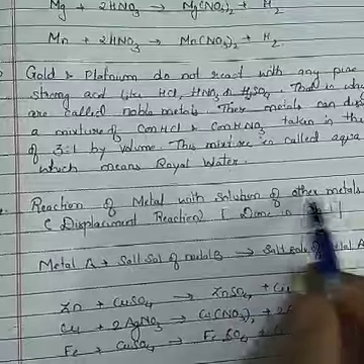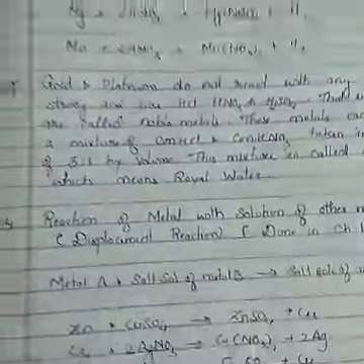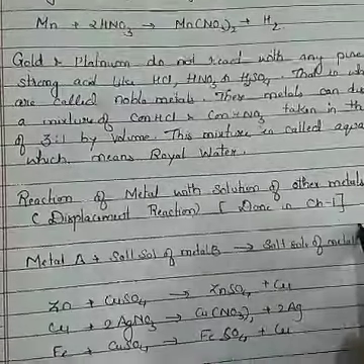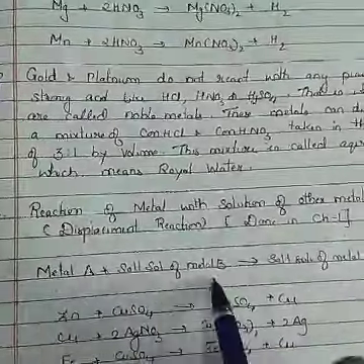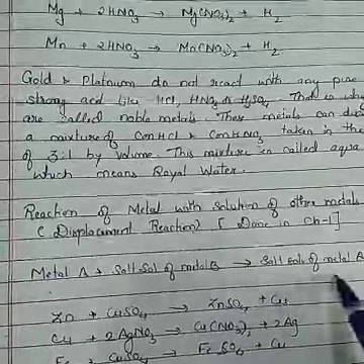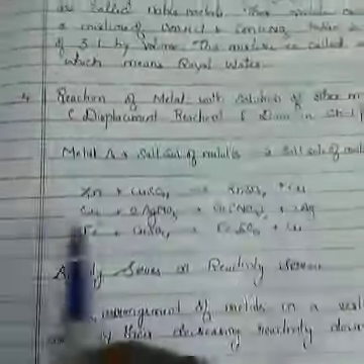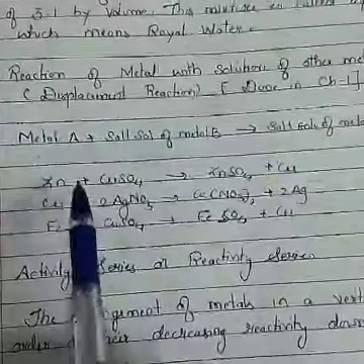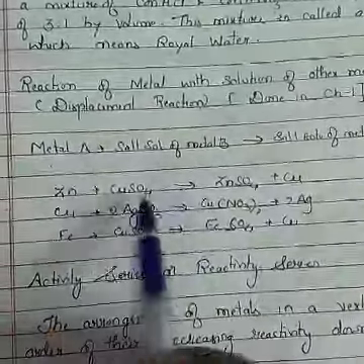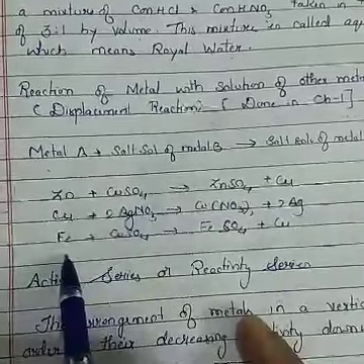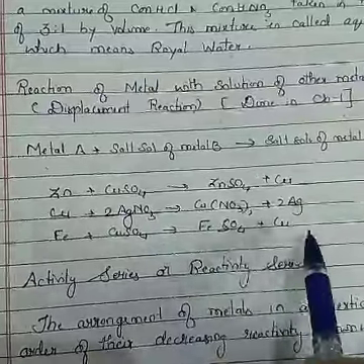Next, reaction of metals with the solution of other metals. This is a displacement reaction, which you have done in chapter 1 as well as chapter 2. That is, metal A plus salt solution of metal B gives salt solution of metal A and metal B. I have given only one or two examples here. Zinc plus copper sulfate gives ZnSO4 plus Cu. Cu plus AgNO3 gives Cu(NO3)2 plus Ag. Similarly, iron plus copper sulfate gives iron sulfate.